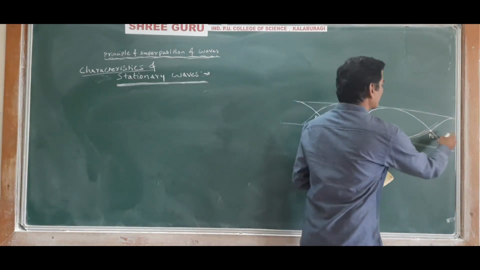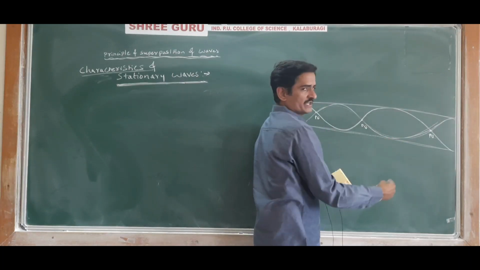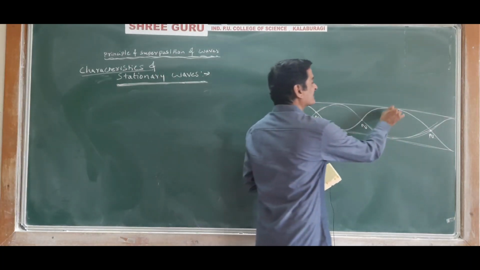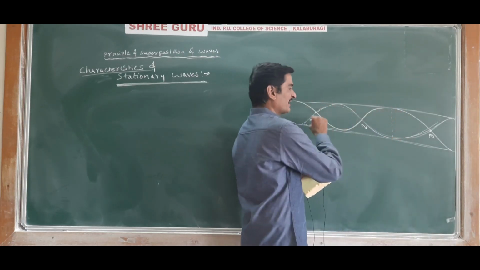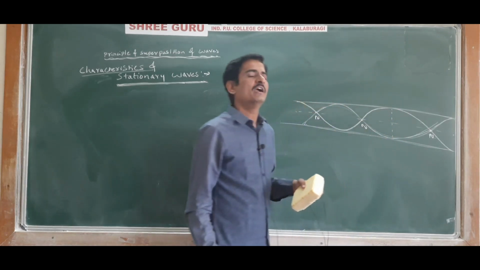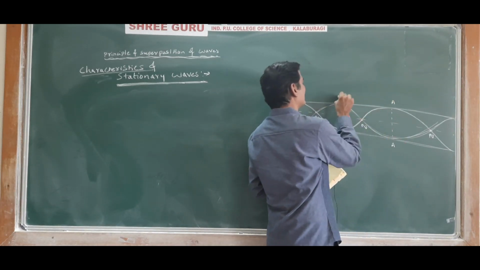Nodes are the points where the particles of the medium are permanently at rest, and there are some other positions in the medium where the particles of the medium will have maximum displacement. Displacement is maximum, and those points are called antinodes.